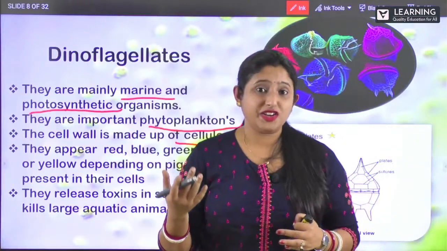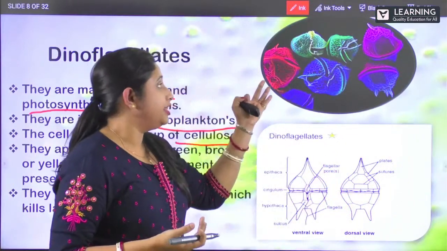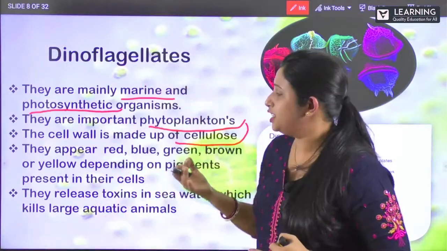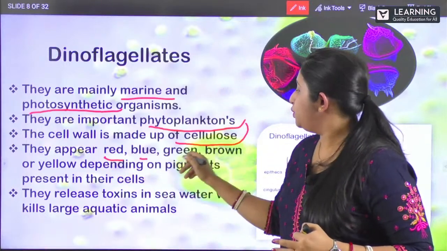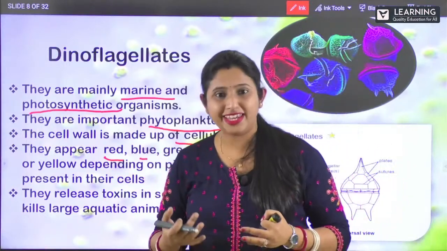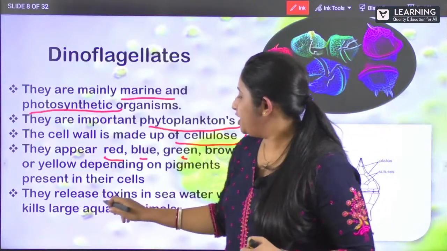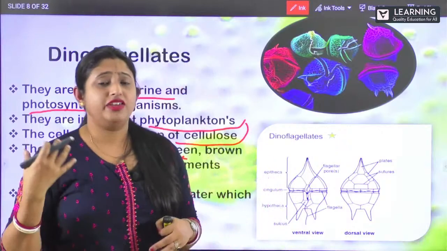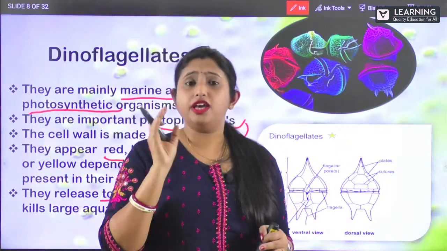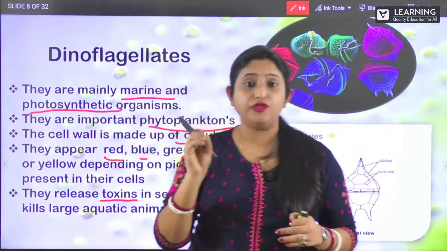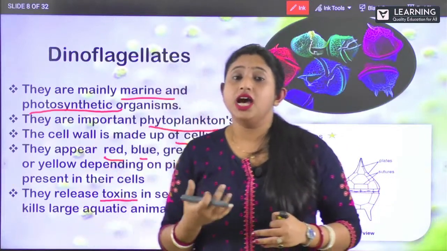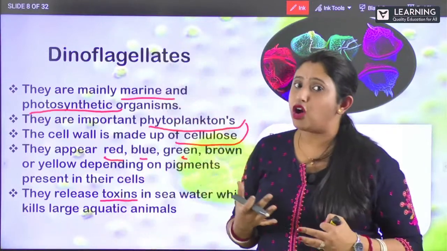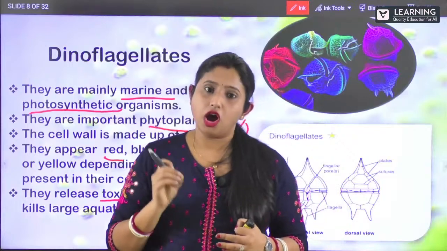So what is the color you can see? They appear as what? They appear as red, they appear as blue, purple, green, isn't it? Different colors. So they appear as red, blue, green, brown, yellow, many colors we can see. And they release the toxins in the sea water. So they are also toxic. So they release large amounts of toxins which are very harmful for the marine living organisms and can harm the life of the aquatic living organisms.